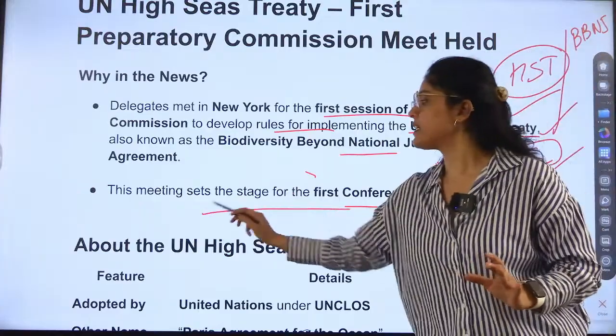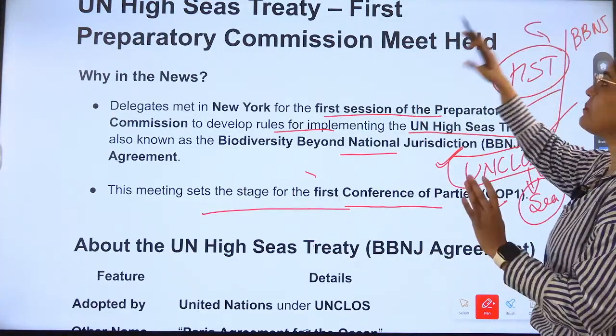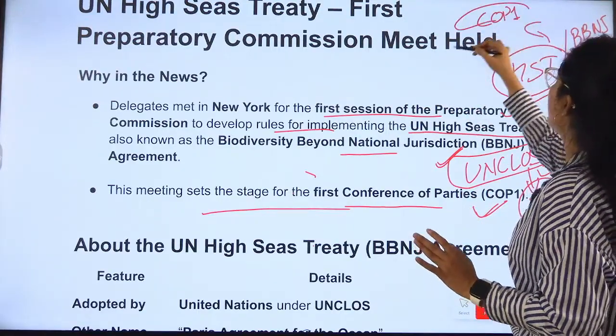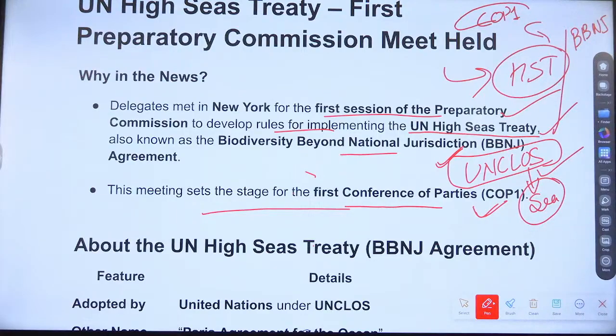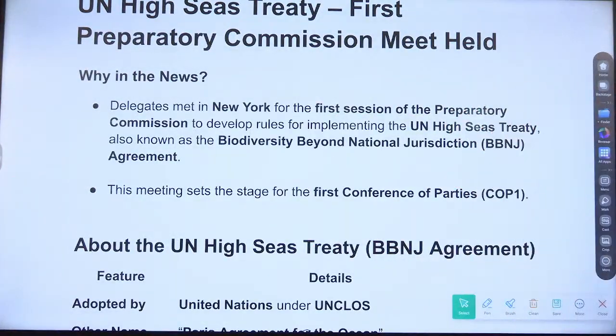Now, this meeting sets the stage for the first Conference of Parties, COP1. This is called Conference of Party 1 for the High Seas Treaty. You might have heard about Conference of Party 16, no, not marine, related to climate change, UNFCCC, Conference of Party 28, like that.